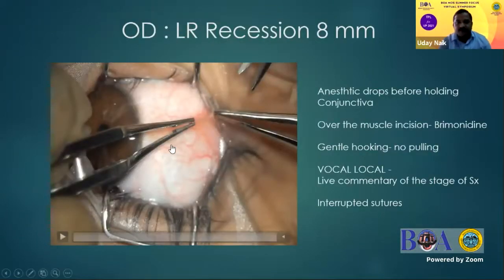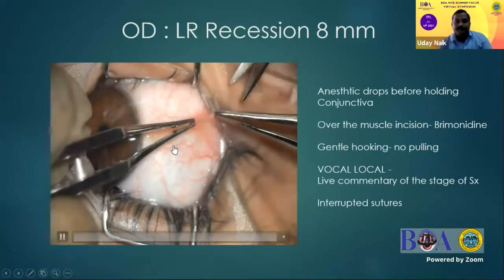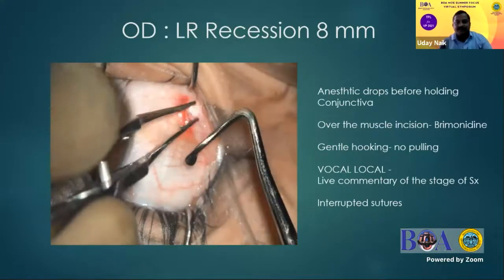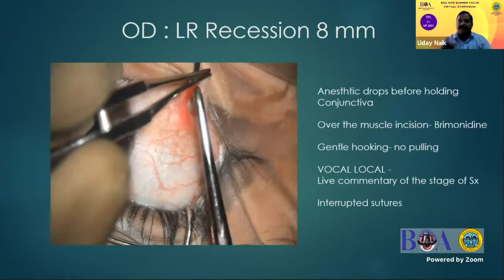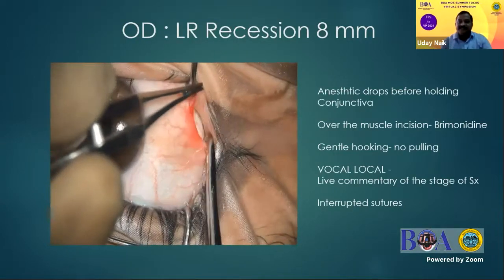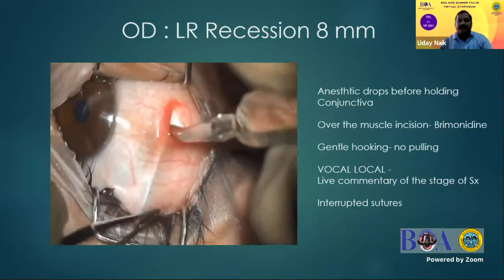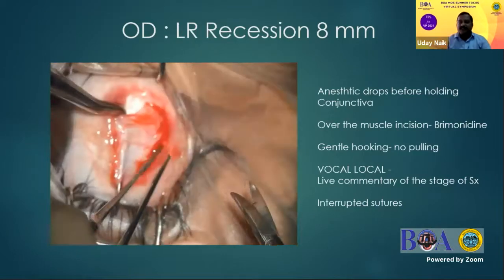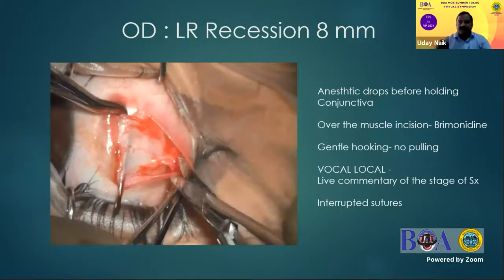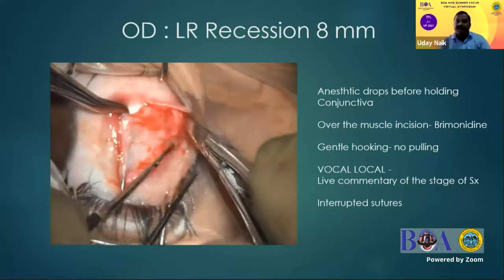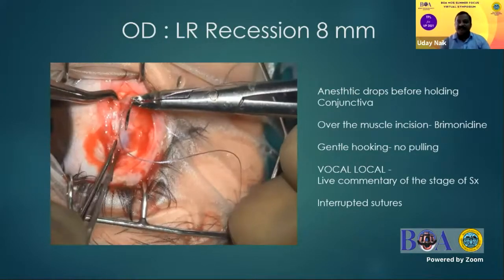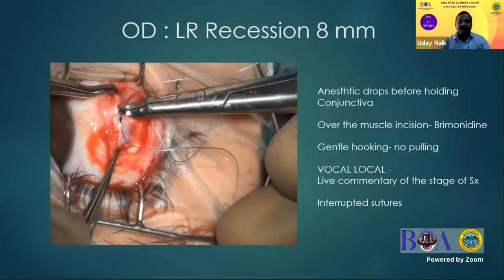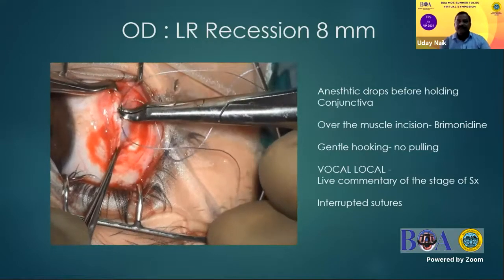I am going directly to the video of this surgery. The patient is asked to look in the extreme opposite direction of the muscle being operated, like adduction in this case. Before touching the conjunctiva, it is better to put a drop of proparacaine and then touch the conjunctiva. The incision is taken over the muscle, and topical brimonidine eye drops can be put just before starting so that the conjunctiva is blanched and we can see the brownish muscle mass clearly, so we can plan our incision accordingly.